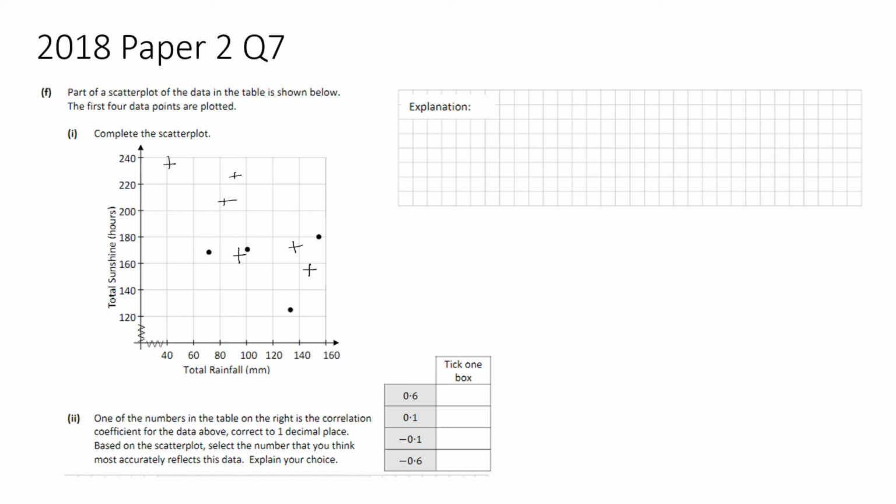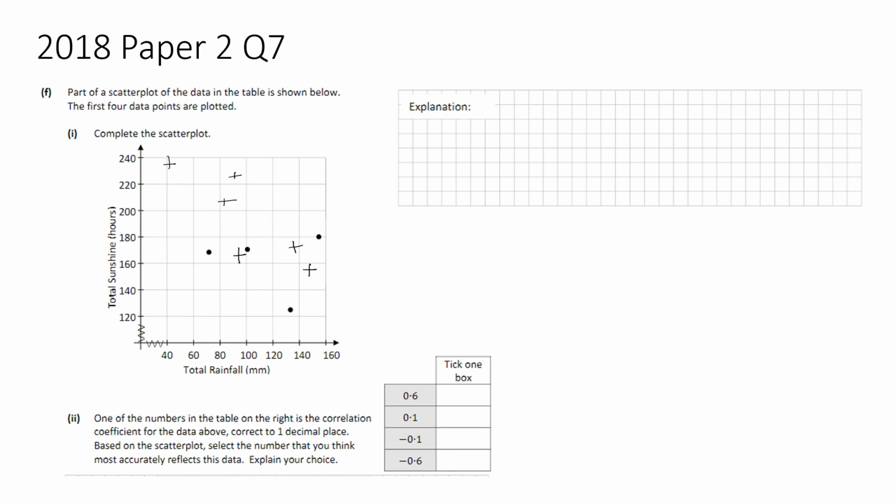Okay, so what they're asking you here, once you've completed the scatter graph, so you need to figure out, so one of the numbers in the table on the right is the correlation coefficient for the data. So based on the scatter plot, select the number that you think most accurately reflects this data and explain your choice. So 0.6 will be positive, so it means that you would see a correlation going from the origin up the way.